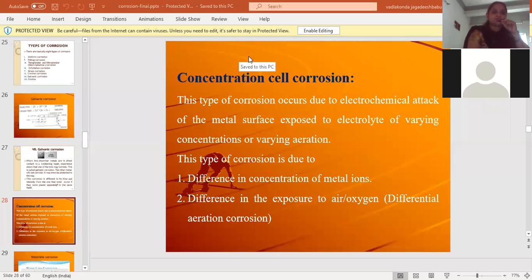And the wet corrosion it will take place by the electrochemical attack of the environment on the metal surface. So wet corrosion will take place with two mechanisms that we have discussed in the previous class.